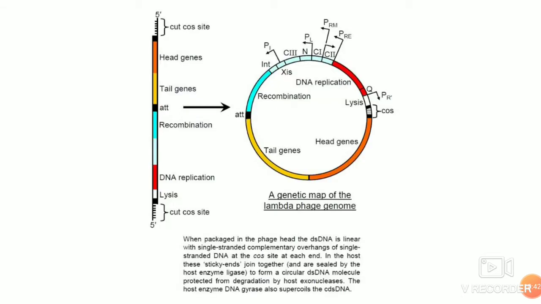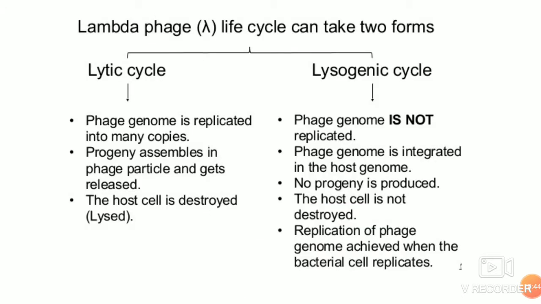So the phage can go towards the lytic cycle or lysogenic cycle. In the lytic cycle, the genome is replicated to many copies, progeny assembles into phage particles and gets released. That means the host is destroyed, lysed. In the lysogenic cycle, the phage genome is not replicated. The genome is integrated into the host genome. There is no progeny produced. The host cell is not destroyed.